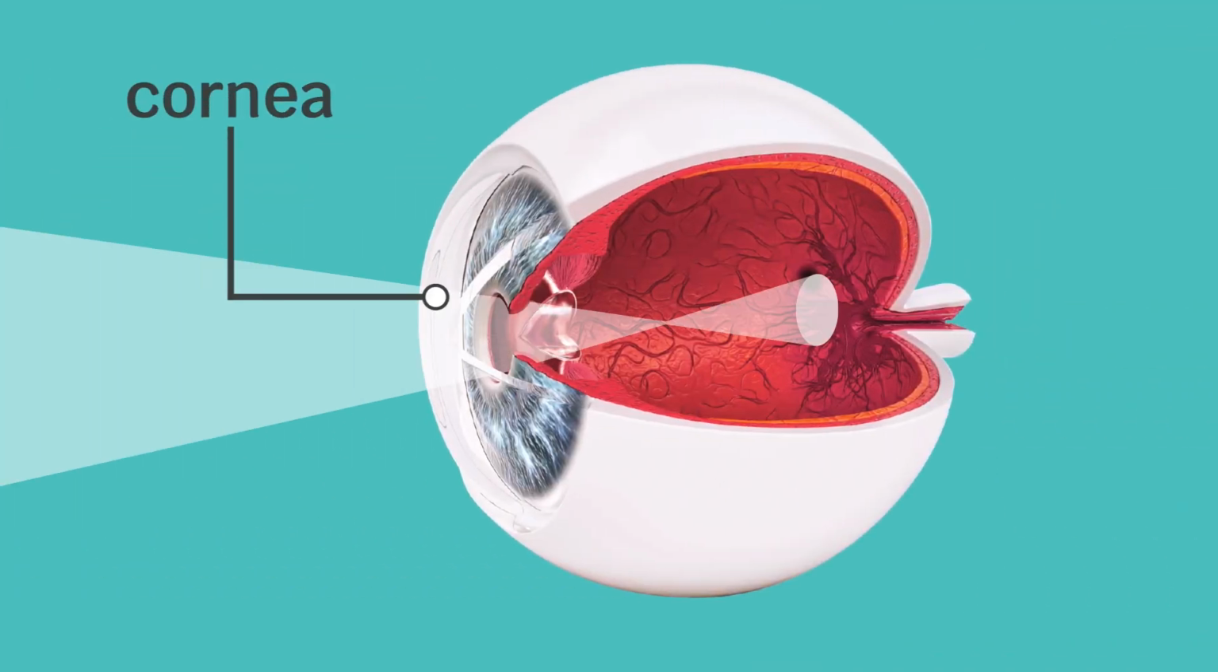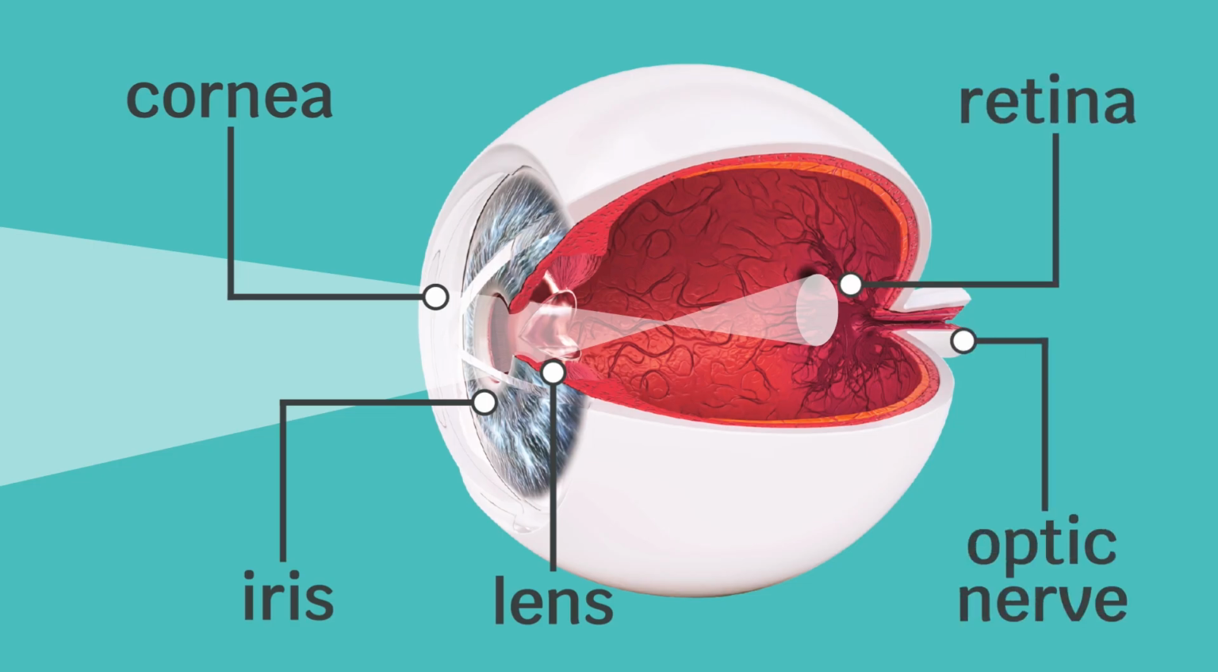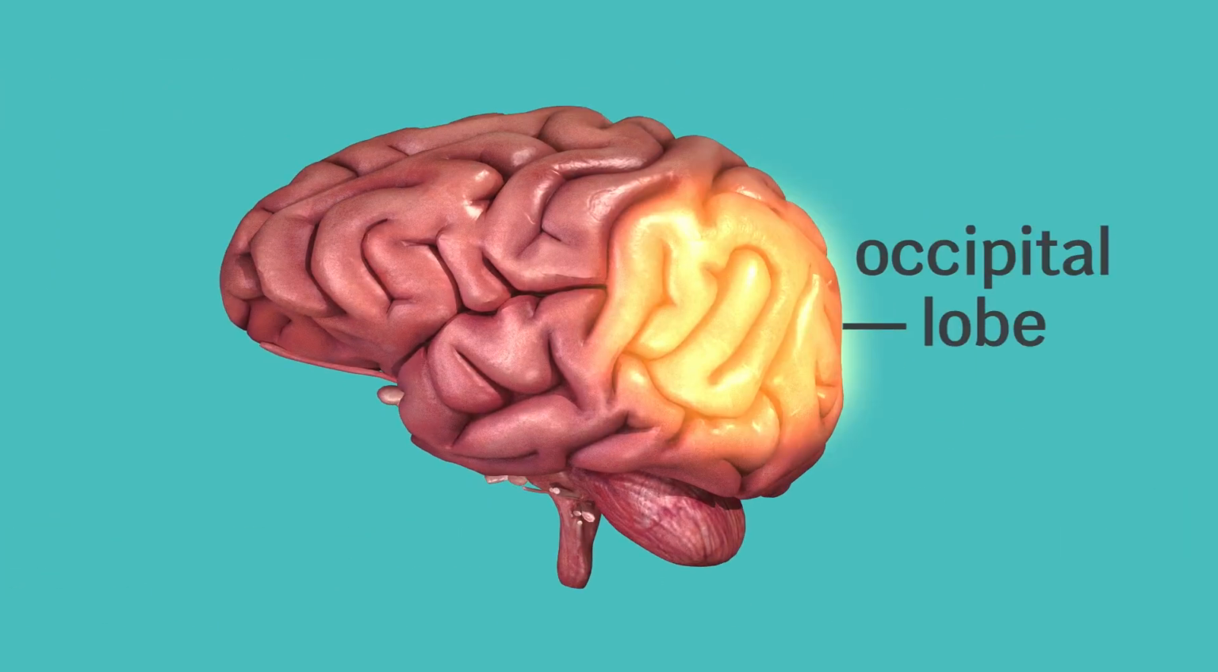First, the cornea gathers light onto the iris. The iris is a round opening that dilates, becoming larger or smaller according to the amount of light available. The light then passes through to the eye lens, which focuses it onto a light-sensitive tissue called the retina. The light is transformed into an electrical impulse that is transmitted down the optical nerve to your brain's occipital lobe.